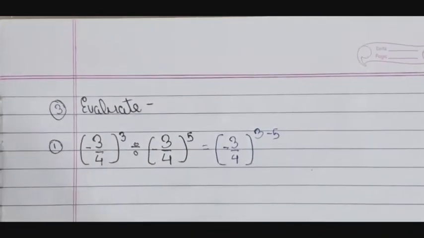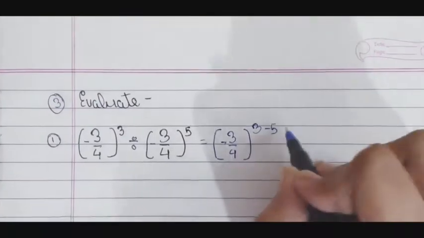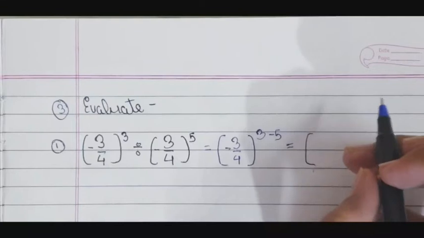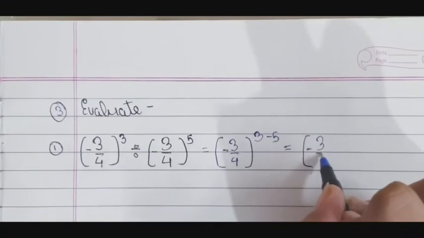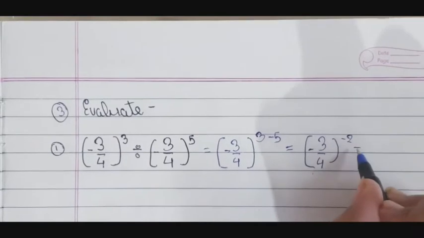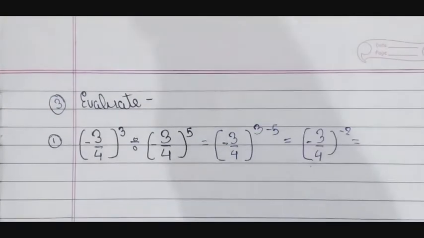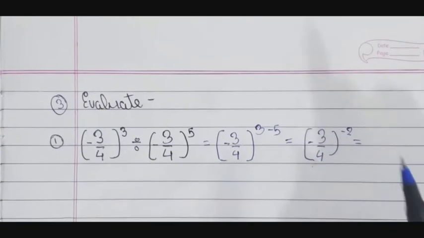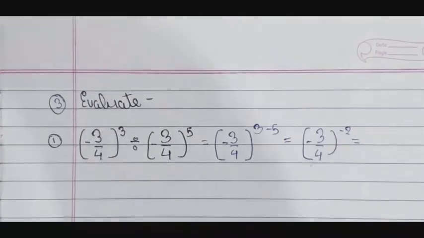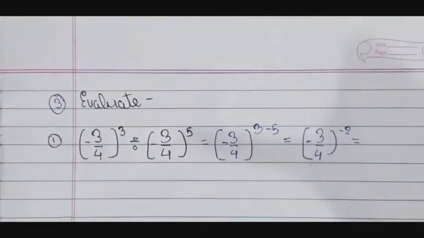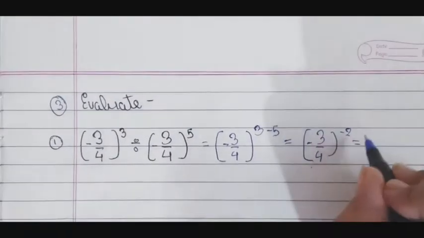So minus 3/4 to the power 3 minus 5 is equal to minus 3/4 to the power minus 2. As here is minus 2, the power in negative form is not accepted in the answer, so to make it positive, we have to take the reciprocal. So it's equal to